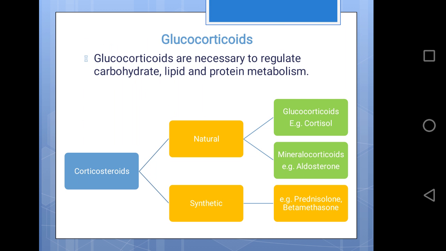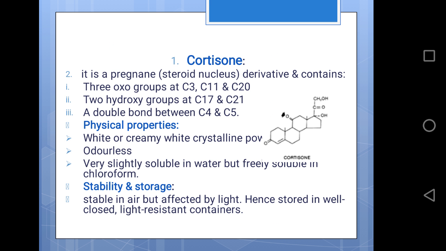Now, to act as a good anti-inflammatory agent, the glucocorticoid should possess the least mineralocorticoid activity. So we have done certain modification in the structure: when a double bond between C1 and C2 of hydrocortisone is introduced, we obtain prednisolone, which shows decreased mineralocorticoid activity. Here we are going to study in detail the various drugs like cortisone, hydrocortisone, prednisolone, betamethasone, etc. So the first one is cortisone.